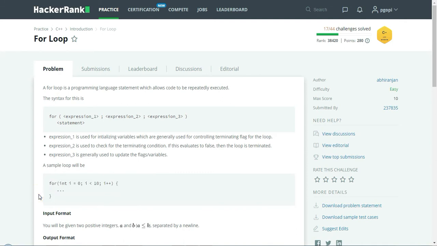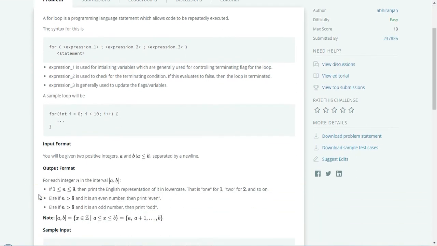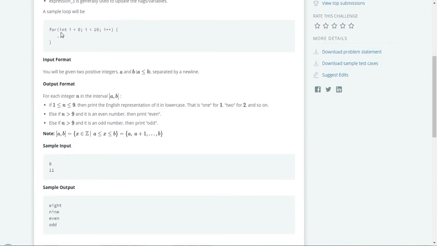Looping is nothing but iteration. You are going to do some number of iterations on some code. For example, if you wanted to print your name, your standard section, or your qualification a certain number of times, then there is no point in copy pasting the entire print statement 5 times or 10 times. That is not the best way.